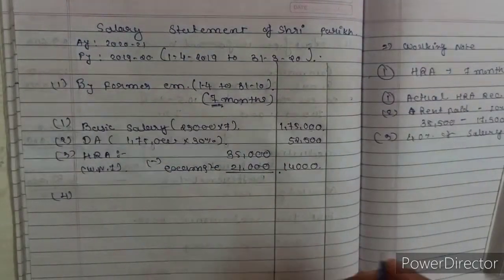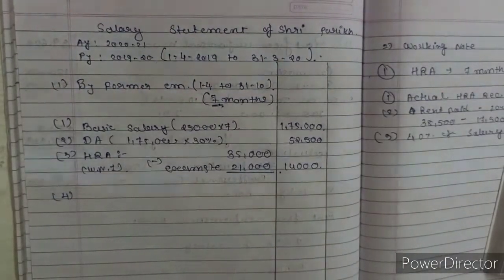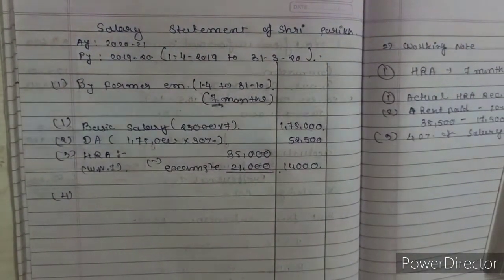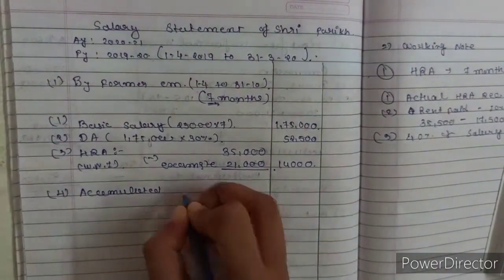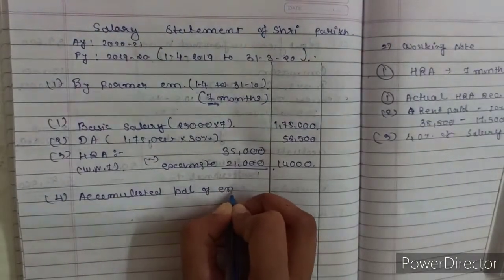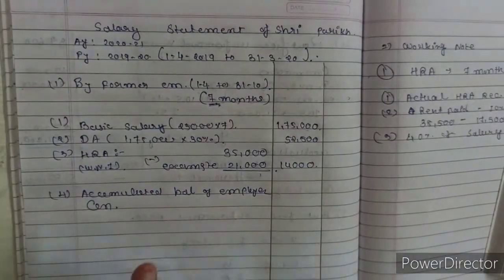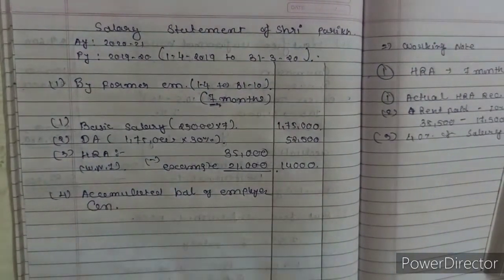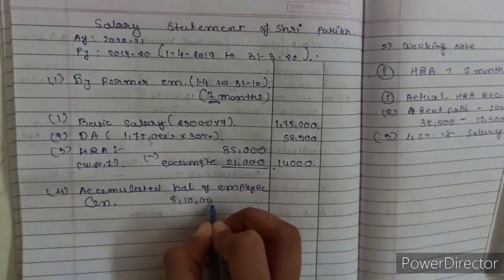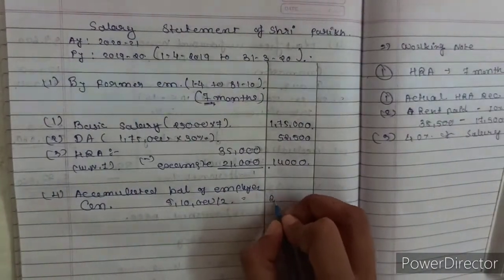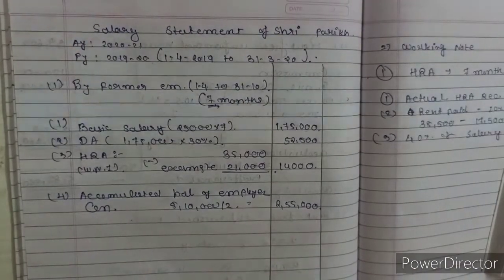But the employer's contribution in the accumulated balance, how much is it? It is equal, that is, both are half, and half will be taxable. So the accumulated balance of employer contribution is a half, just because the firm and the employee contribute equally. So 5,10,000 half, it will come 2,55,000. That is clearly written, the unrecognized provident fund.